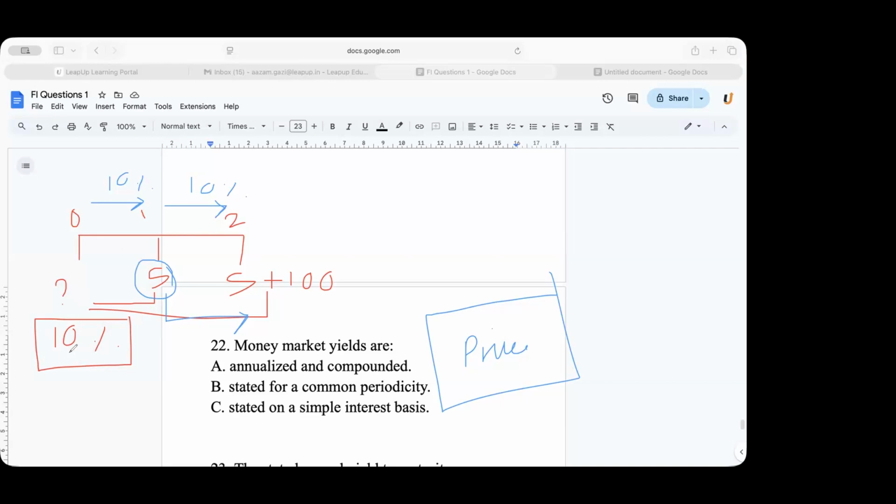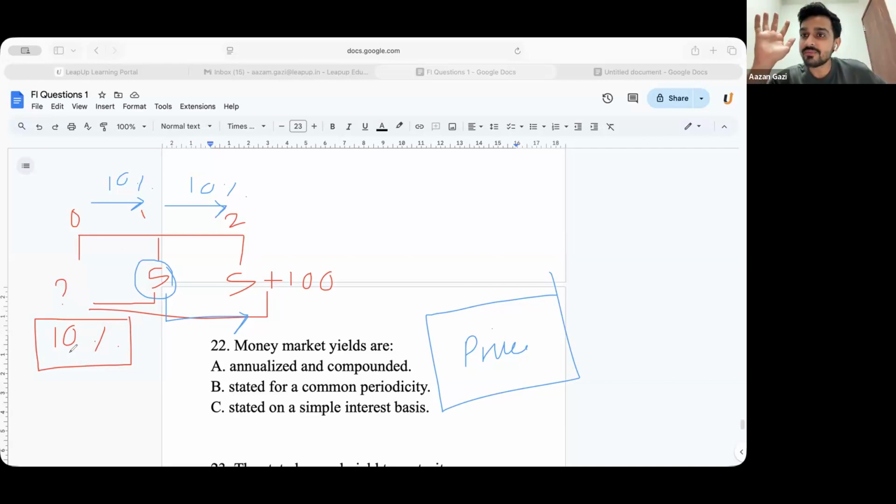Now, in money market securities, the concept of YTM does not exist. In the money market there is no yield in that sense; it is simple addition and subtraction. What do I mean by addition or subtraction? If there's a dress for 50,000 and there's a 10% discount on this dress, what would be the price of this dress?